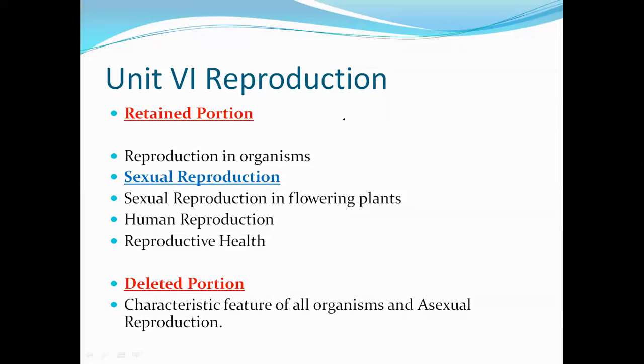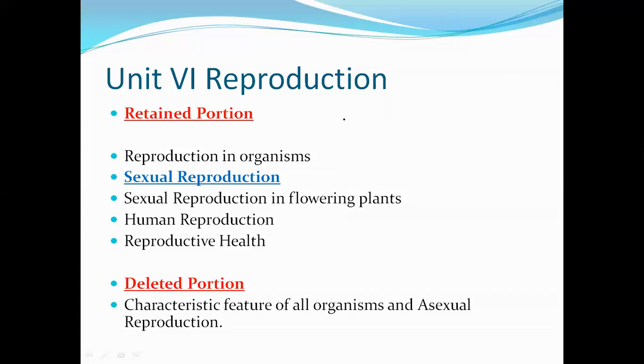So these four chapters, reproduction in organisms, sexual reproduction in flowering plants, human reproduction and reproductive health, are very important. Around 32 marks are coming from these four chapters only. Why it is important is the definitions and the diagrams, which are maximum in these chapters. If you study it thoroughly, then the 32 marks are in your pocket. Understood?